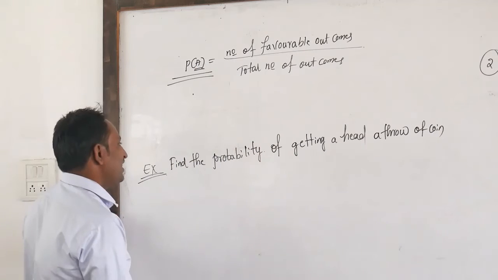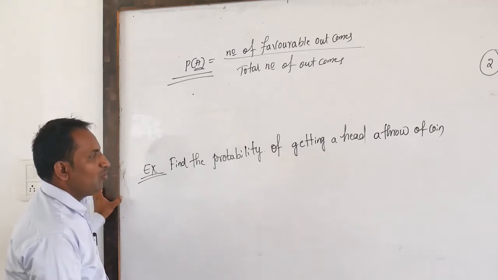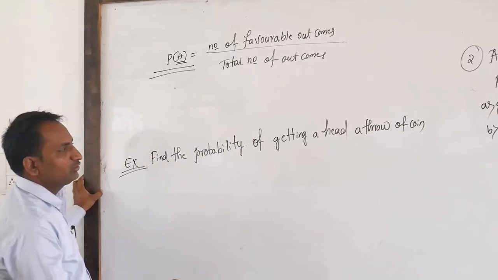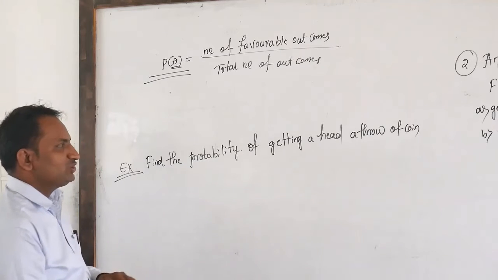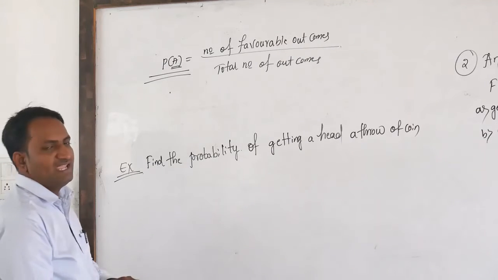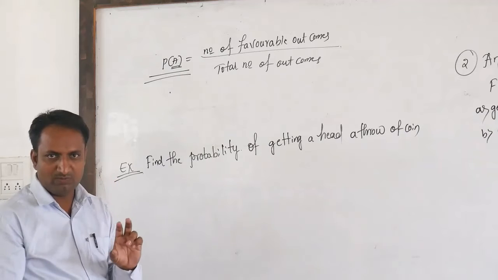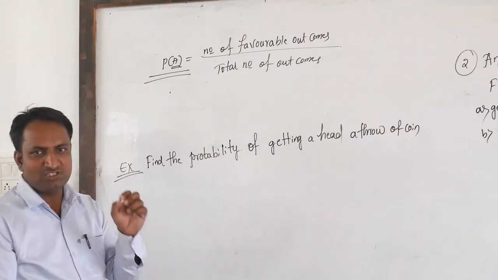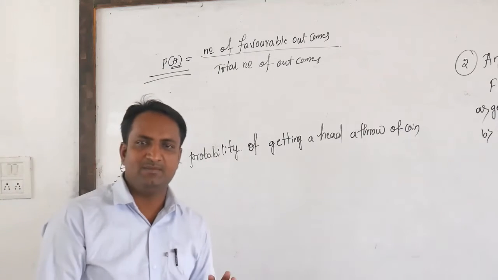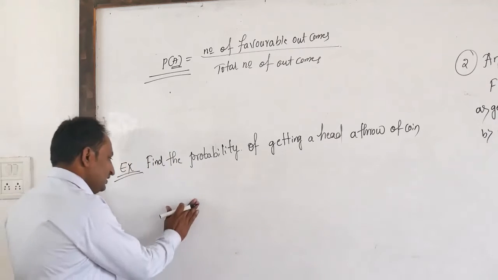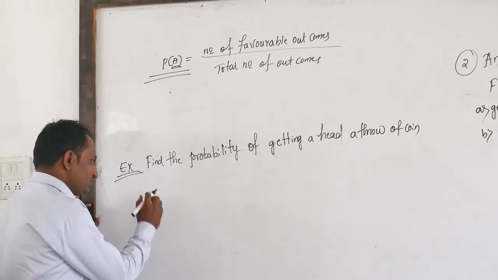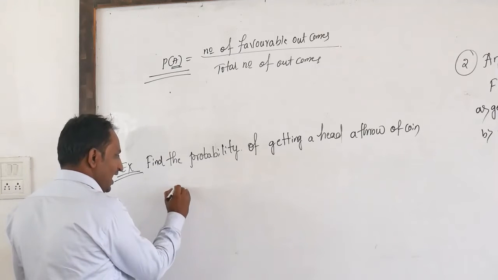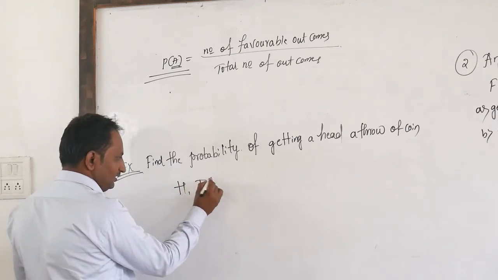Find the probability of getting a head with a coin. Here a coin is thrown. This is the one experiment. A single coin is thrown. In this experiment, the possible results are head or tail.